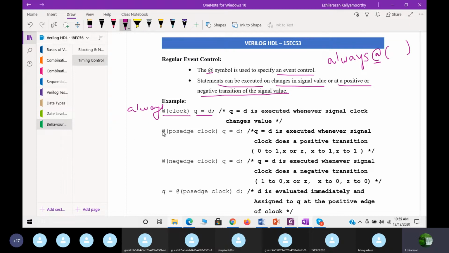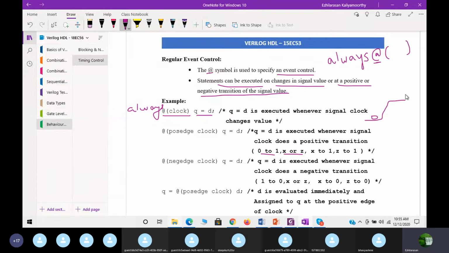Next, the same: always at posedge clock. The meaning is, whenever the positive edge of the clock occurs, then Q will be equal to D. That is, Q is equal to D is executed whenever the signal clock makes a positive transition. A positive transition is either 0 to 1, or 0 to X, or 0 to Z, because you remember we did transitions like this.